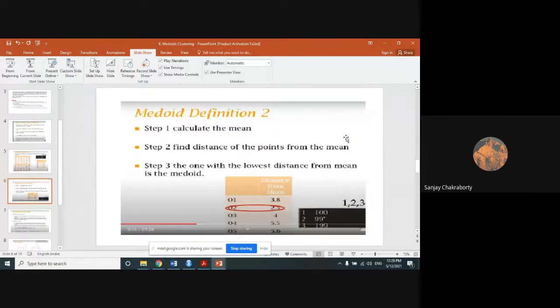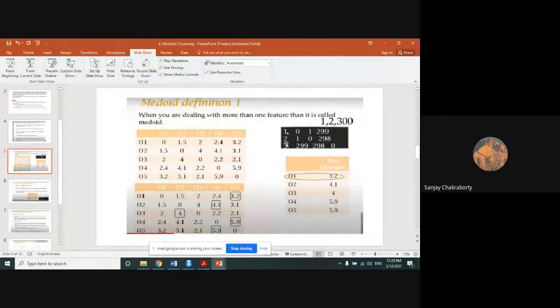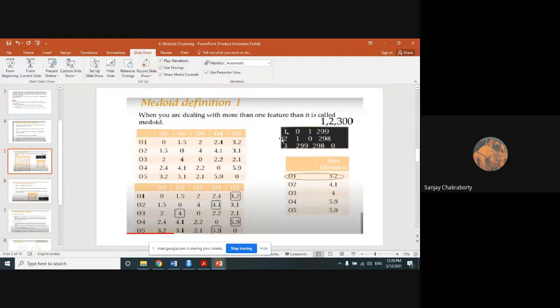Now medoid definition 2, the second definition of the medoid. You can calculate the medoid either by definition 1 or by definition 2, and mostly we prefer to calculate the medoid with the help of definition 2 instead of definition 1. Because definition 1, as you understood, is very complex and takes a lot of effort and time. It's an expensive calculation because you have to do lots of calculation.